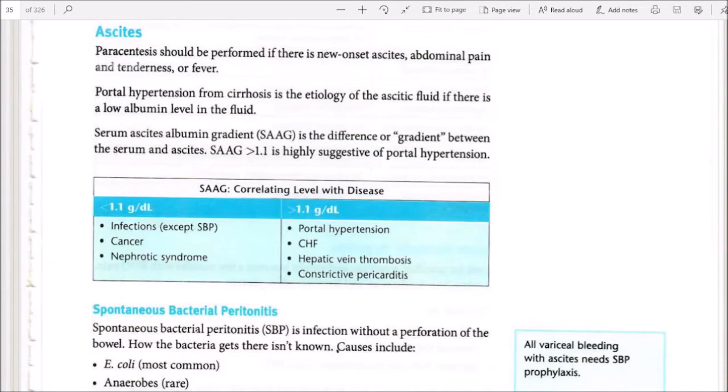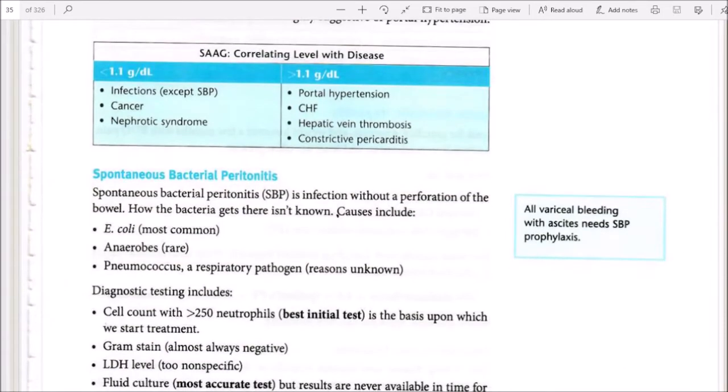Less than 1.1 grams per liter is infections, spontaneous bacterial peritonitis, cancer, and nephrotic syndrome. Greater than 1.1 grams per liter is portal hypertension, congestive heart failure, hepatic vein thrombosis, and chronic pancreatitis. Remember ICN. ICN is less than 1.1: infections, cancer, nephrotic syndrome. Greater than 1.1 grams per liter is portal hypertension, CHF, hepatic vein thrombosis, and chronic pancreatitis. Remember ICN: less than 1.1 grams per liter of ascites.